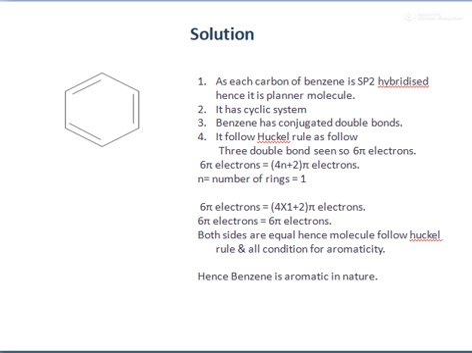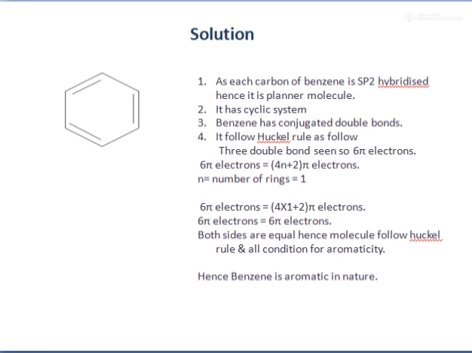Solution for this. As each carbon of benzene is sp2 hybridized, hence it is a planar molecule. It has a cyclic system. Third point, benzene has conjugated double bonds. Fourth point, as we see in benzene there are 3 double bonds, due to this 6 pi electrons.